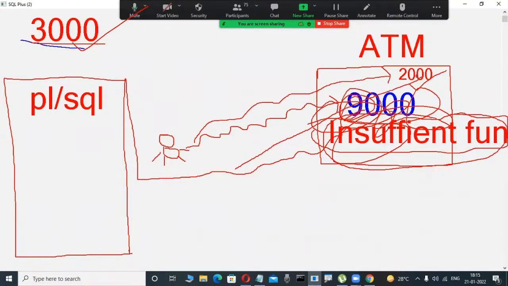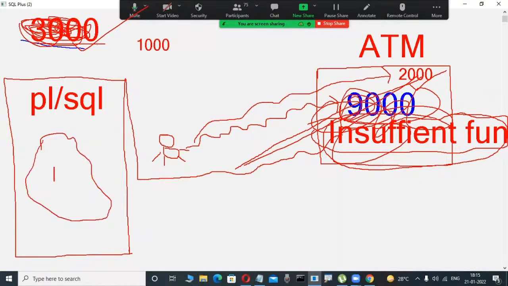Now, whenever we withdraw 2,000, what is the available balance? Here 3,000 minus 2,000 is 1,000. That is what I want to affect in my database. Otherwise, if you withdraw 2,000 and 3,000 is still available, the total banking system would collapse. All those transactions are written through coding only. That is why PLSQL developers are required in a project.